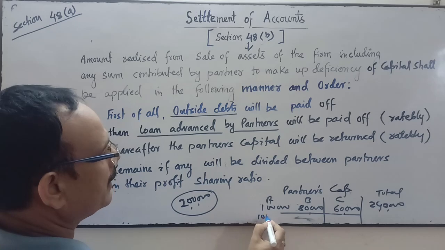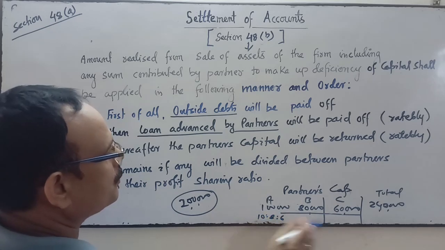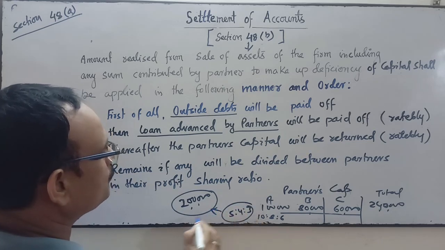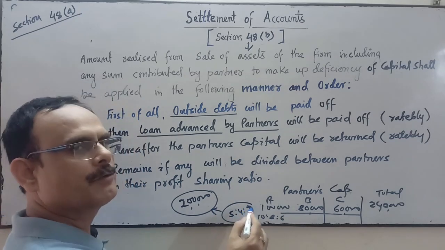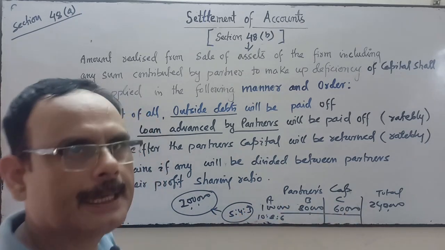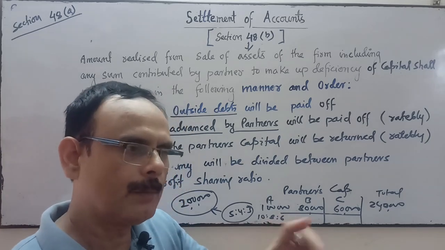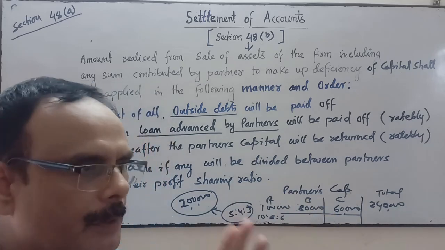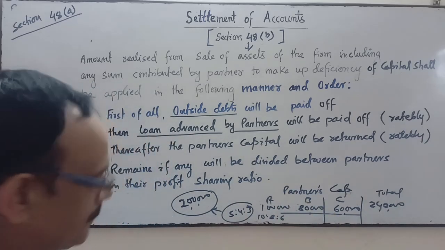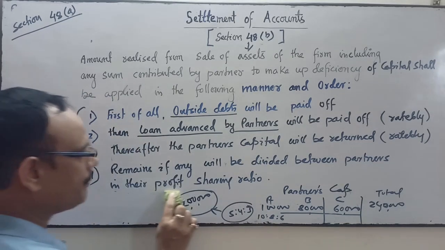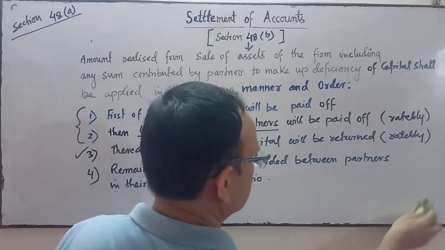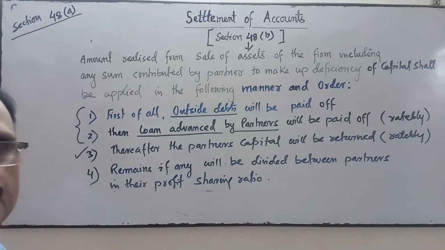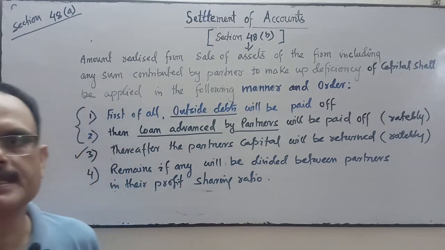The ratio is 10:8:6. If I shorten it, it is 5:4:3. So in this ratio the amount will be distributed, 5/12, 4/12 and 3/12, and given to A, B and C. It means the whole amount cannot be refunded. Only a part amount will be given to the partners. That's why the word ratably is used. And after the payment of the 3, if any remaining amount is left, it will be distributed between the partners in their profit sharing ratio.